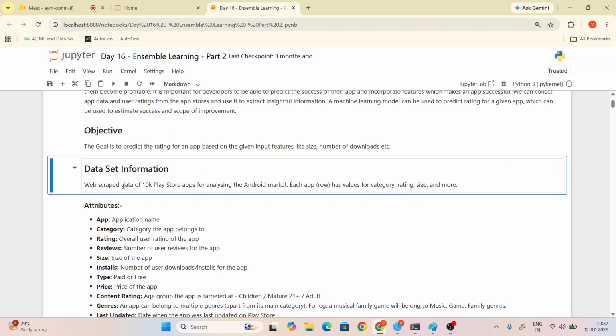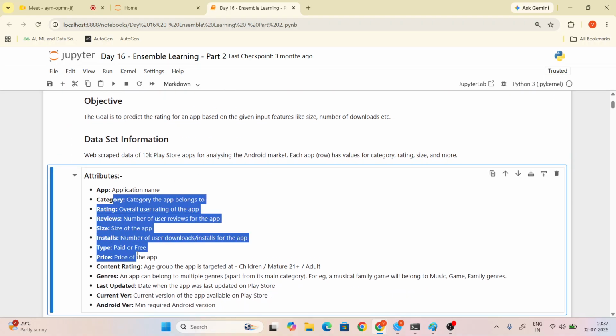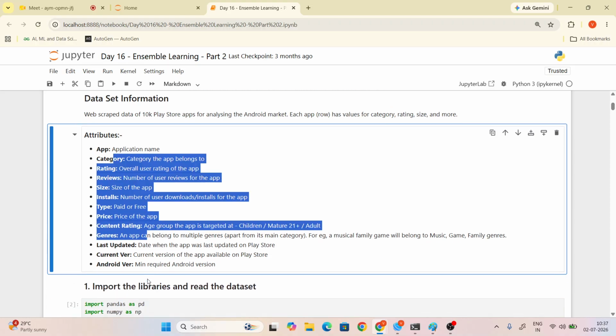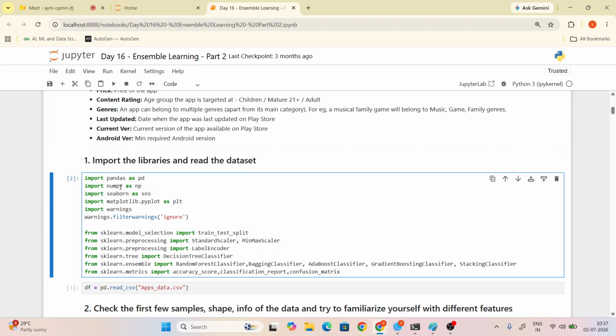So see the dataset information. We've scraped the data from 10,000 Play Store apps' details. Application name I already told, right? Category, rating, review, size, installs, type, price, content rating, genres, last update, current version, Android version. Just you have to import this.